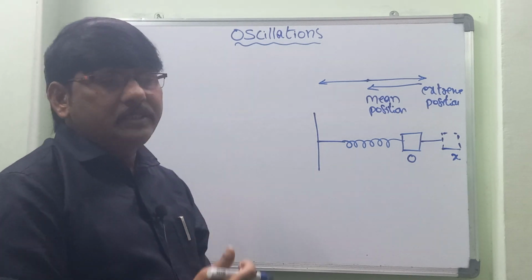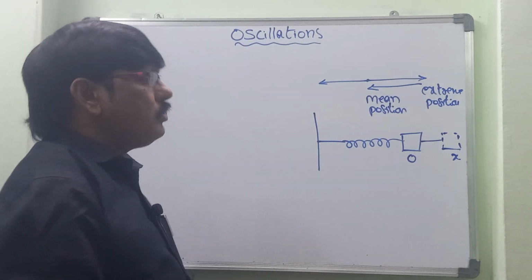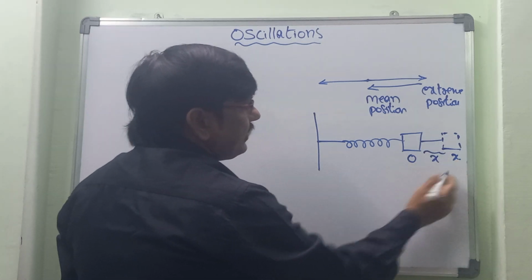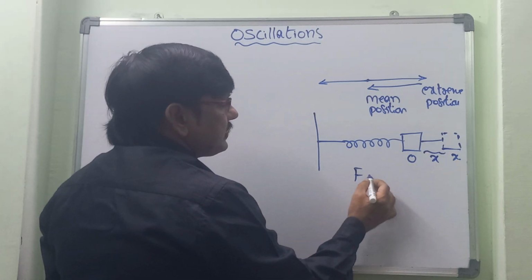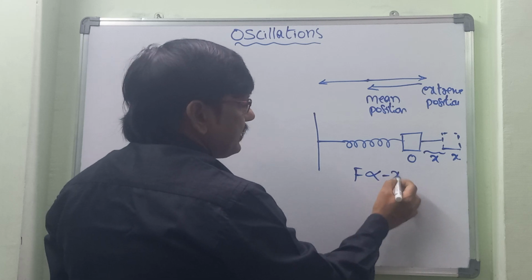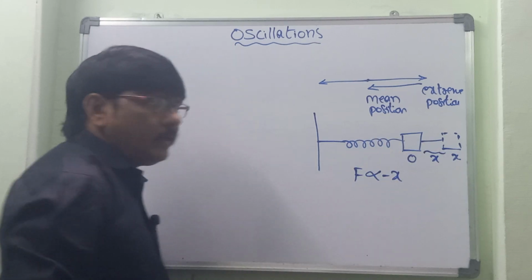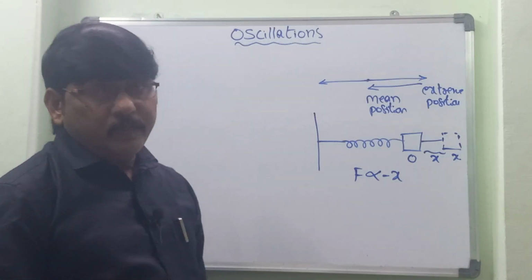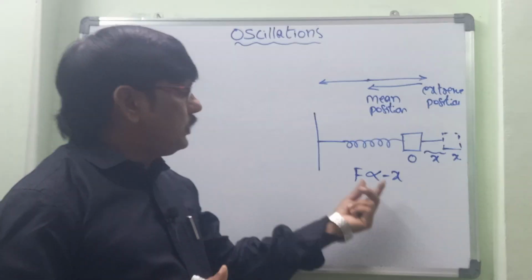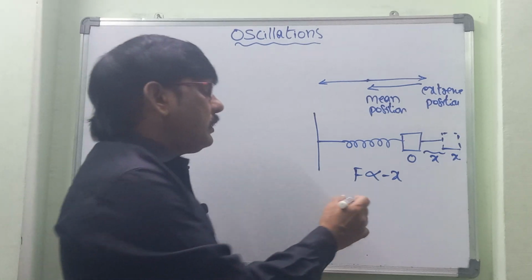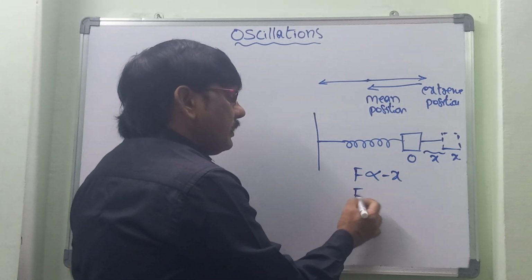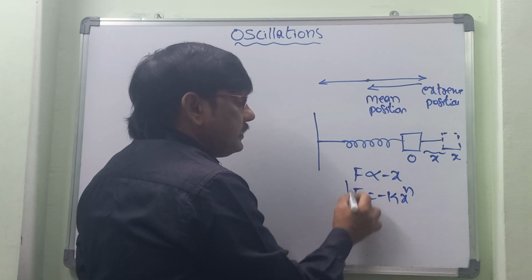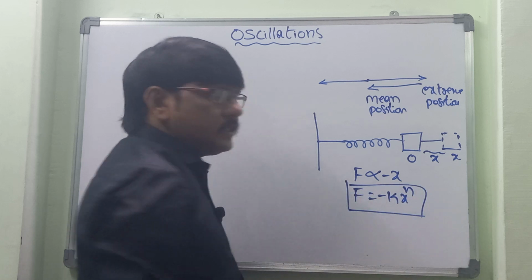The particle moves back because some force is acting on it. If the displacement caused is x, then the force F is directly proportional to minus x. Whatever displacement the object makes, the force tries to bring it back to the mean position. So ultimately we can write F equals minus k x to the power n. This is an expression for oscillation.